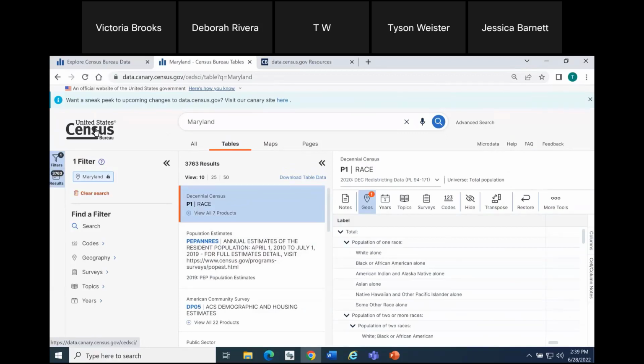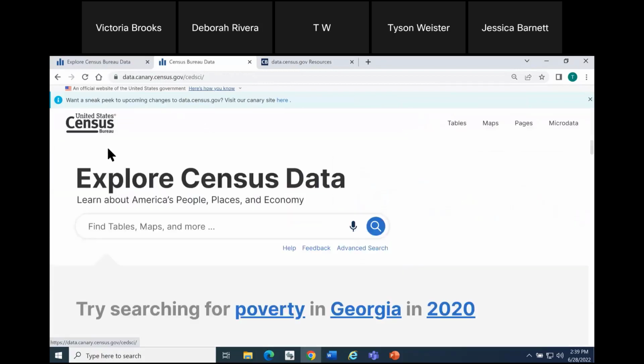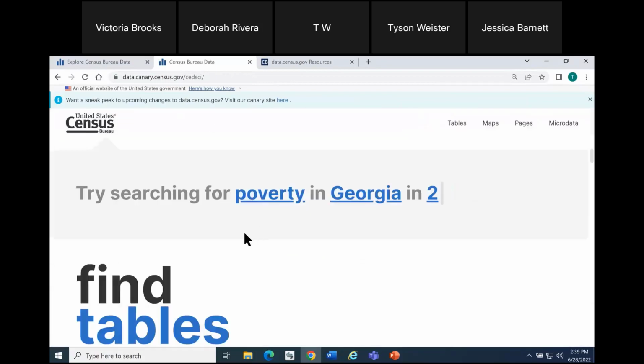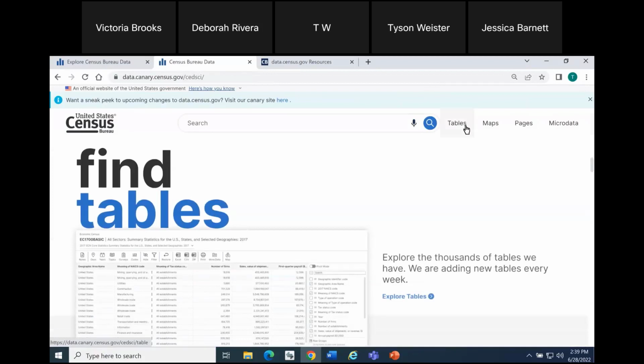Going back to the landing page here, I'm going to click the U.S. Census Bureau logo on the upper left and scroll through some of the additional updates that you see on the page. Tables, maps, pages, and microdata. As you scroll through the landing page below the single search bar, you're going to see clickable links, images, and brief descriptions for each of those content types.